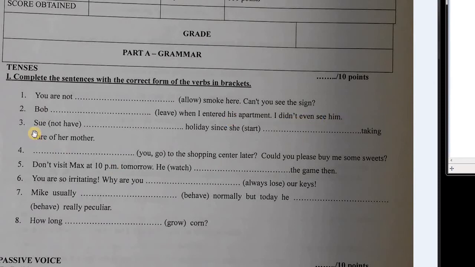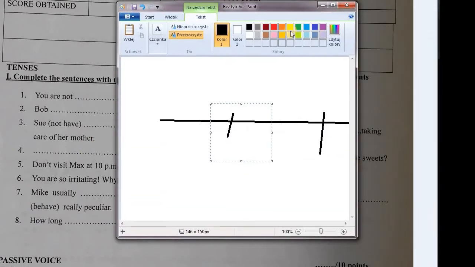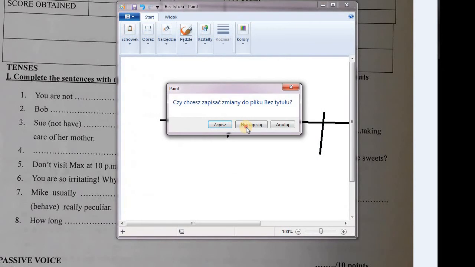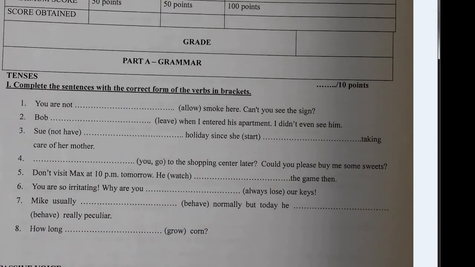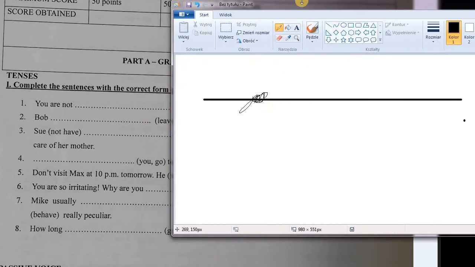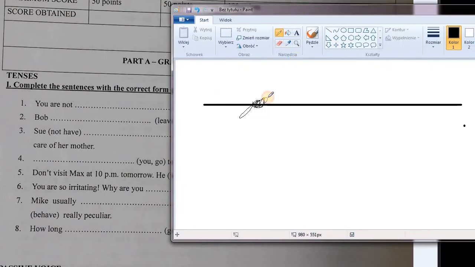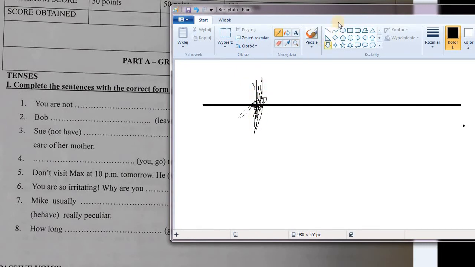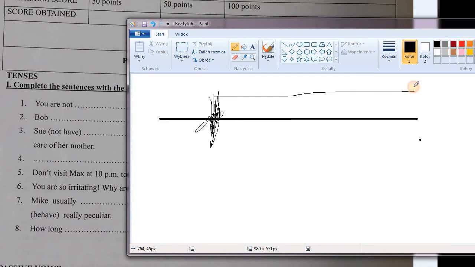Didn't even see him. Sue has not had holidays since she started taking care of her mother. Okay, so what are we dealing with here? Since she started taking care of her mother, this is where she started, which is past simple, and from that point on until now she hasn't had holiday.